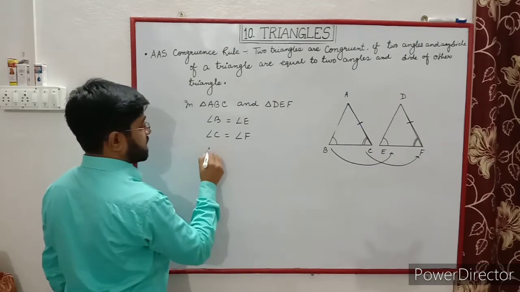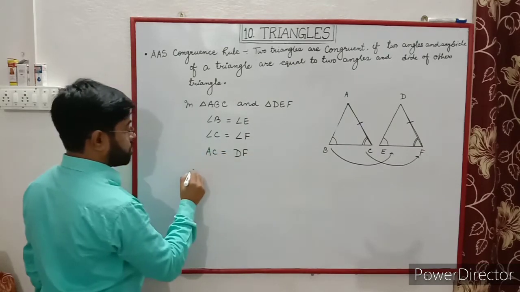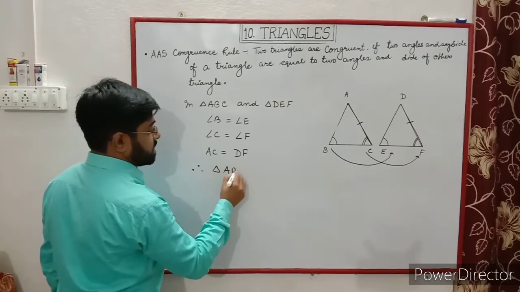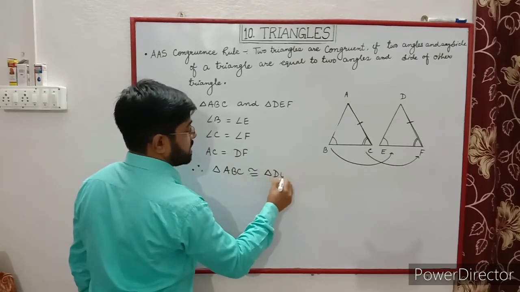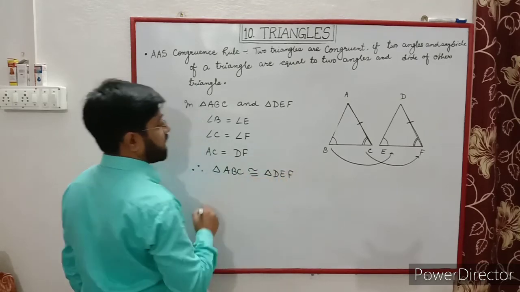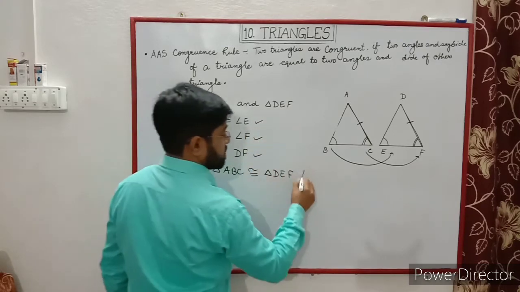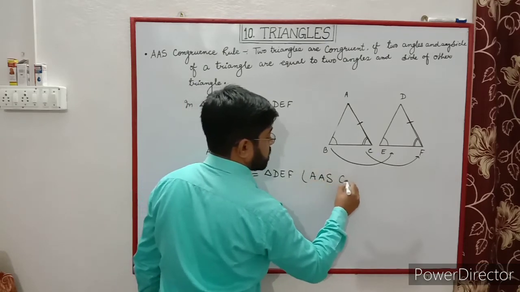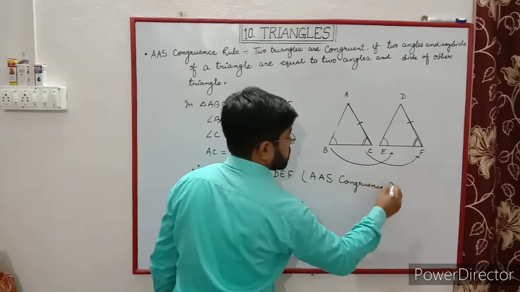Therefore, triangle ABC is congruent to triangle DEF by the angle angle side congruence rule.